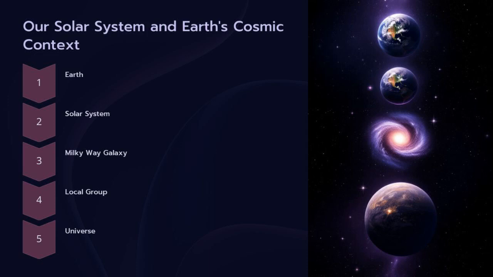In this grand tapestry, our planet Earth is just a tiny sphere orbiting a star we call the Sun. Together with a family of planets, moons, and asteroids, we form the solar system. This system is one of billions within the Milky Way galaxy, which itself is part of a neighborhood of galaxies referred to as the local group. Beyond that, the local group resides in an even larger cosmic web filled with galaxy clusters, filaments, and voids, all woven into the universe. Recognizing how we fit into these vast structures underscores the remarkable story of how we came to be.